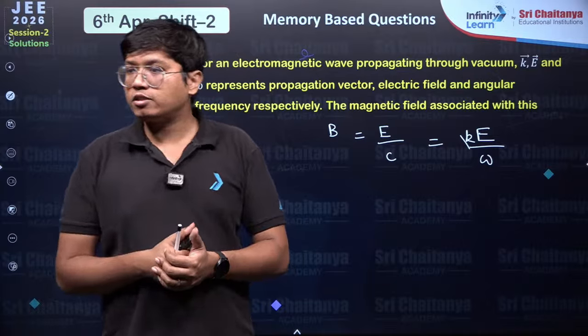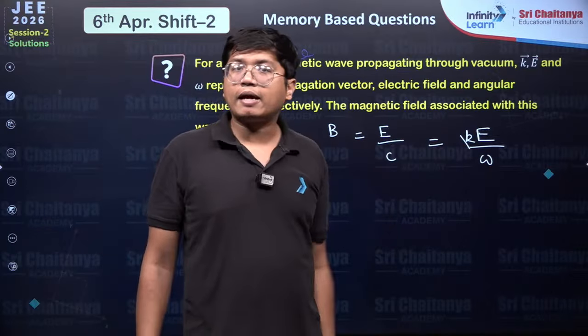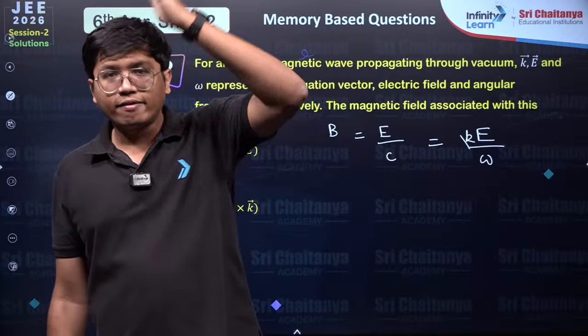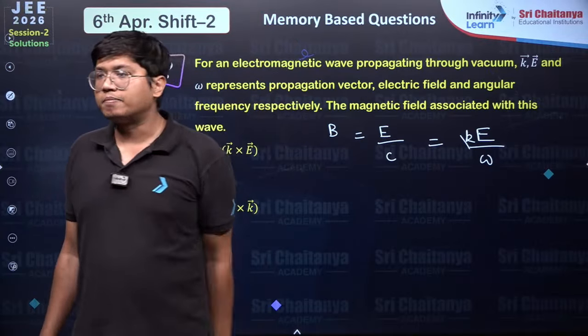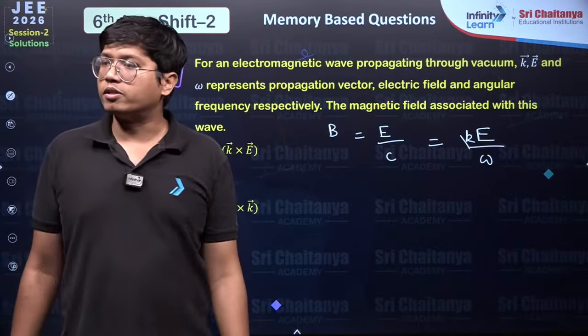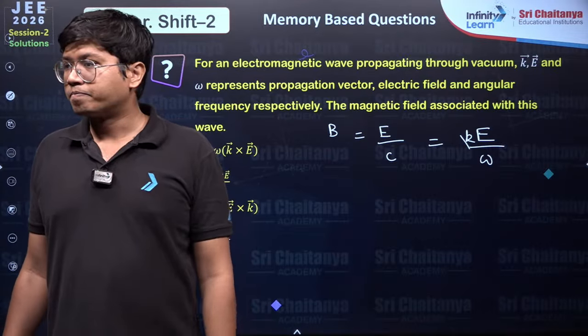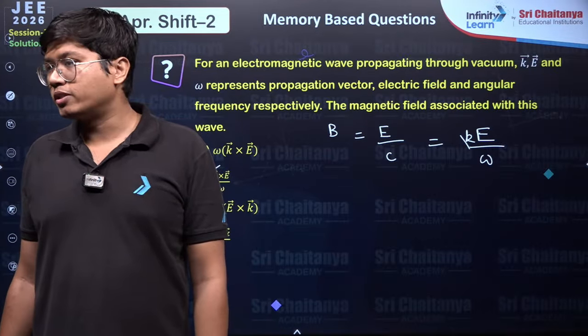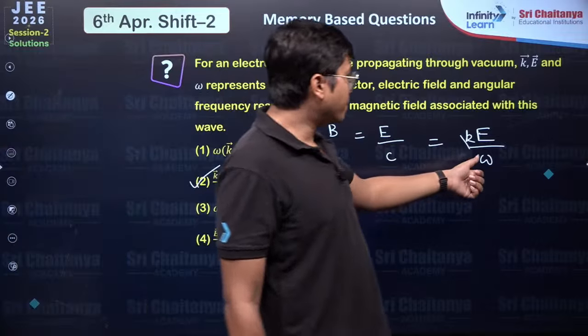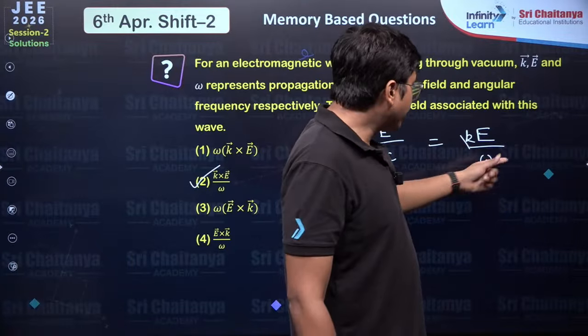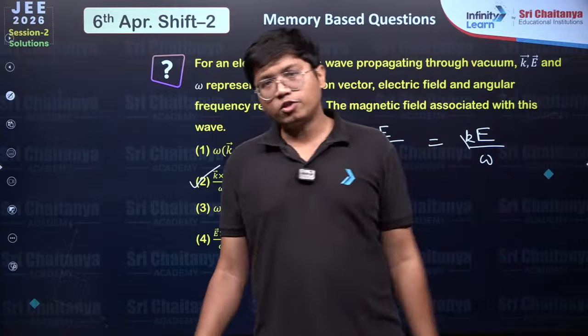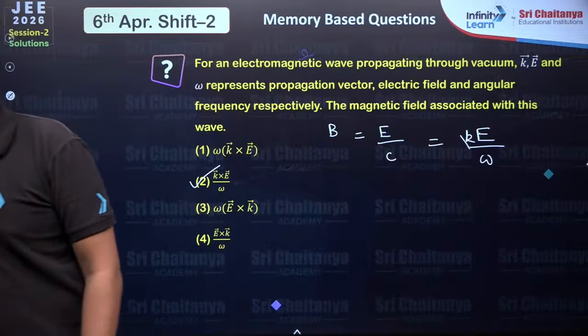No, K doesn't have dimensions of length. K is 2 pi by lambda. K is 2 pi divided by a wavelength. Wavelength is the length term, so it's technically inversely proportional. Omega has the dimensions of frequency. K is 2 pi by lambda. Below you will have wavelength into frequency. It will go with speed.